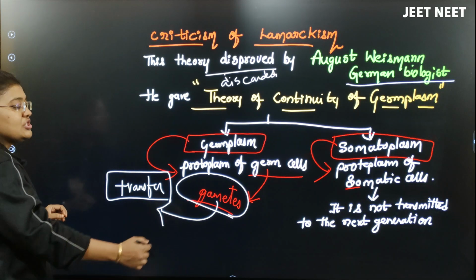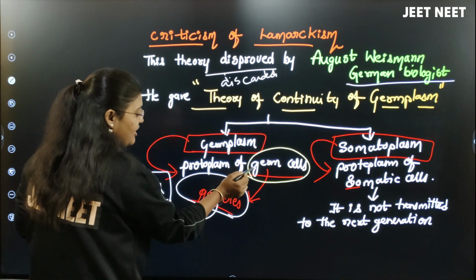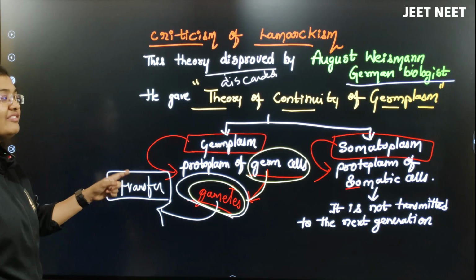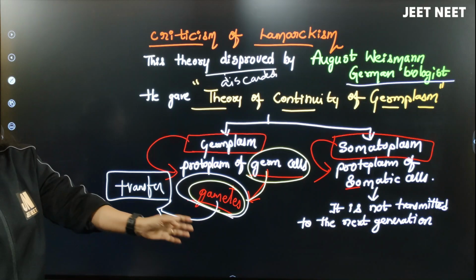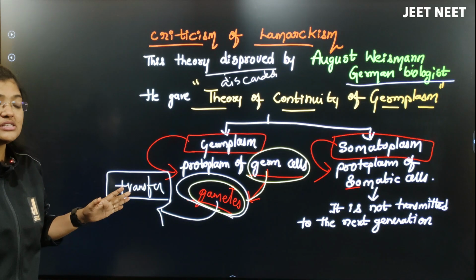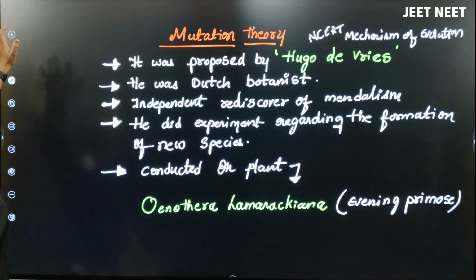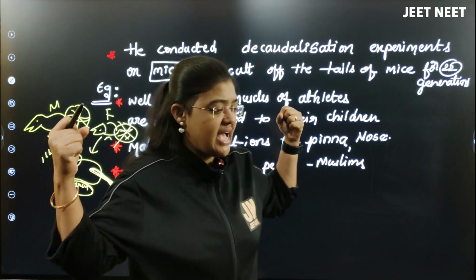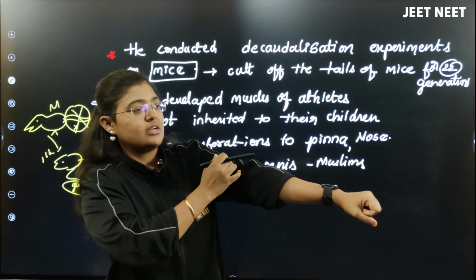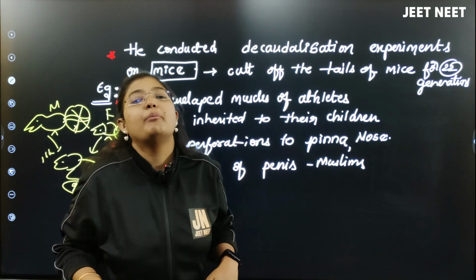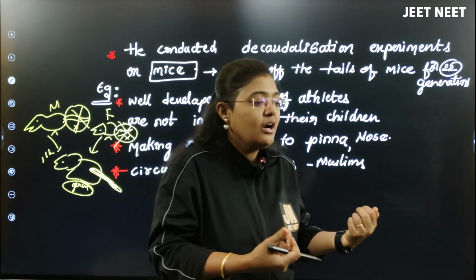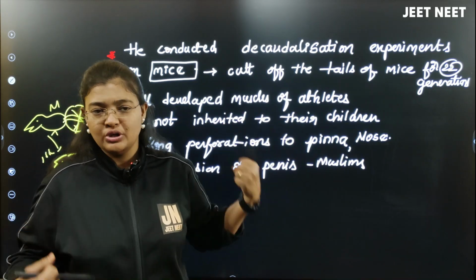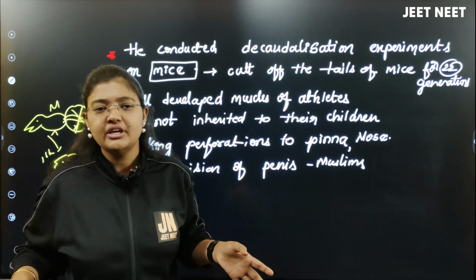So the character which is there in the germ cells, which are able to get transferred into the gametes, this character only will be transferred to the offspring, not the acquired characters. Imagine, if you are still not able to understand this one, acquired characters, for example, Salman Khan is having muscles, which for his profession or maybe for his shootings he developed by going to the gym or by eating protein.